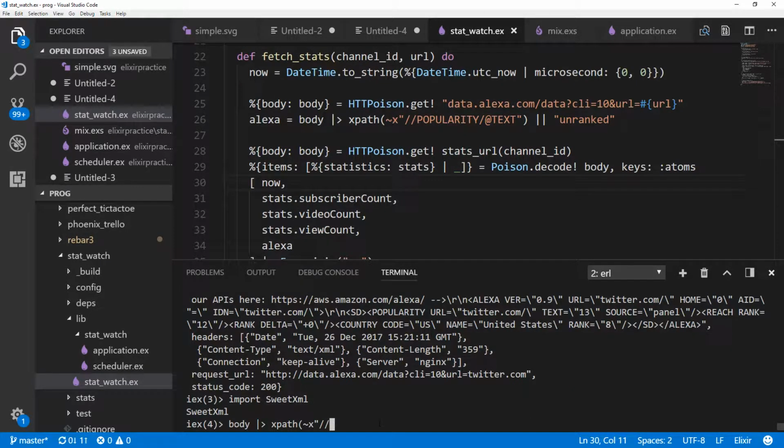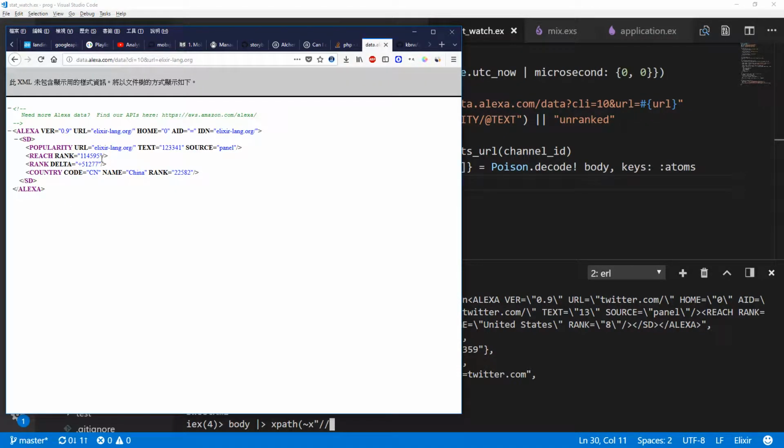Instead of looking at that, we're just going to look at the web page. You can see in Firefox, it's pretty clear what's there. So there's Alexa, then inside of that there's an SD tag, then inside of that we've got popularity, reach, rank, and country code. And inside of each of those there are key value pairs.